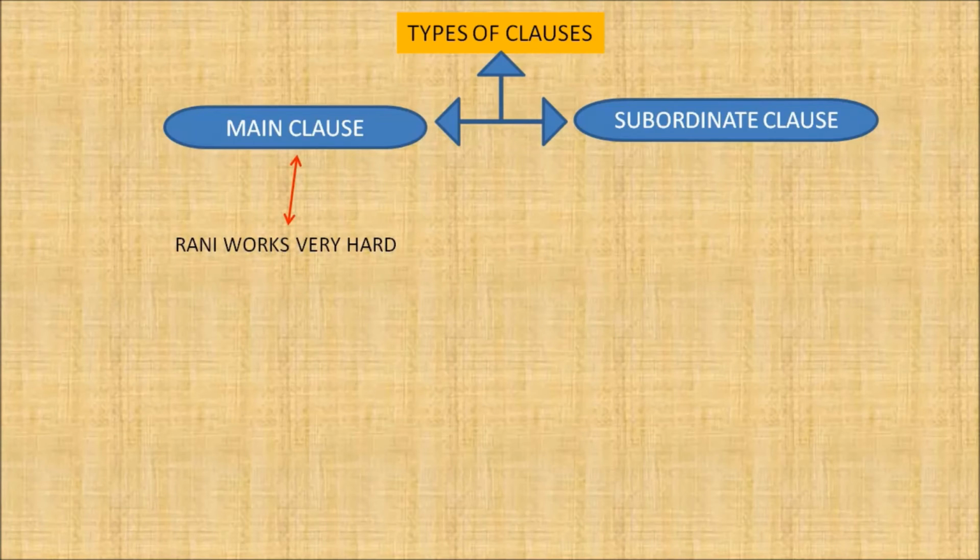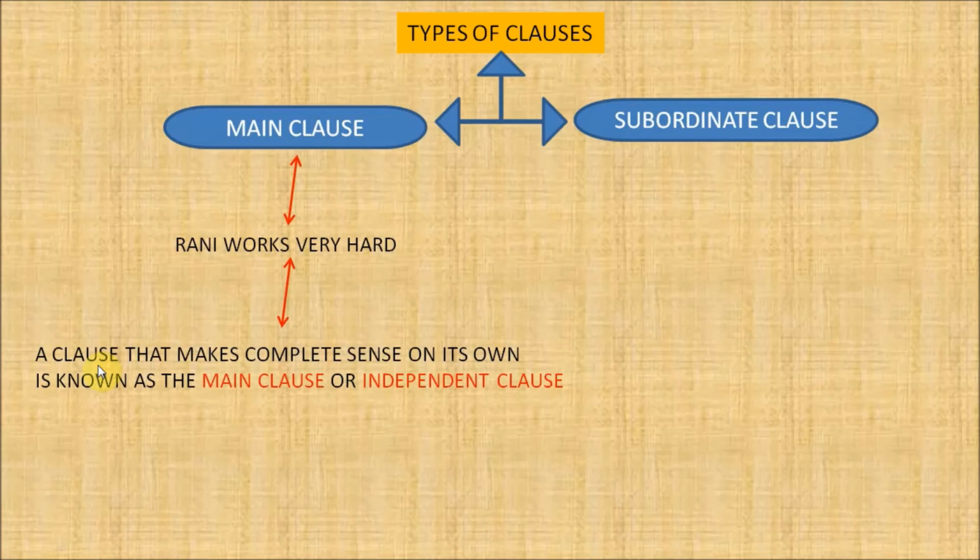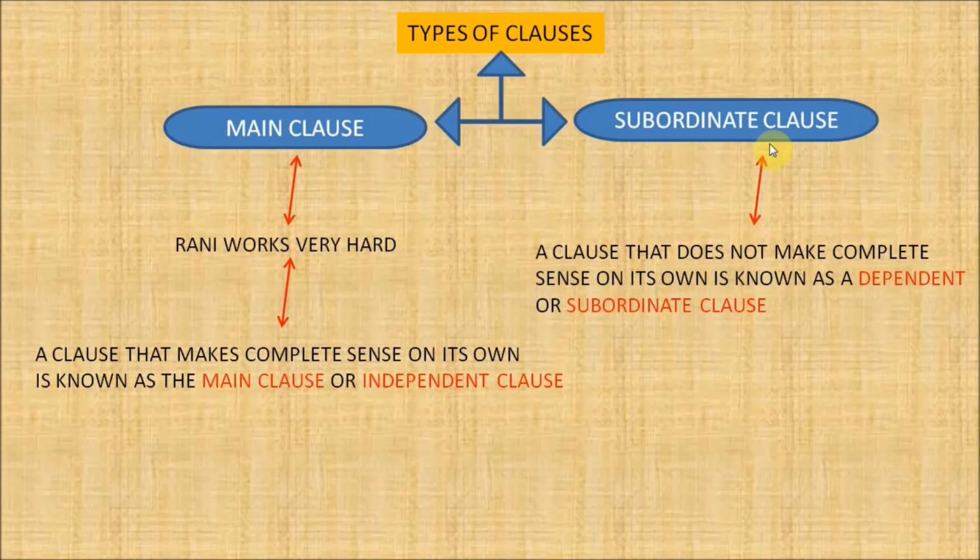Since this sentence has only one subject and one predicate, it has only one clause. This clause makes complete sense on its own. So a clause that makes complete sense on its own is known as the main clause or independent clause.